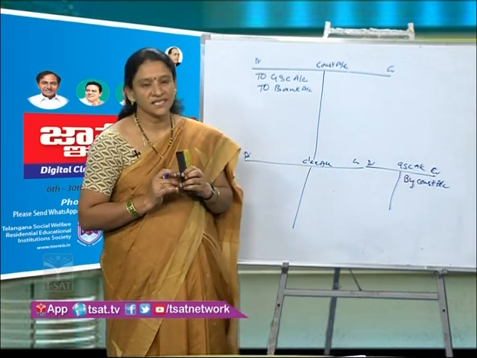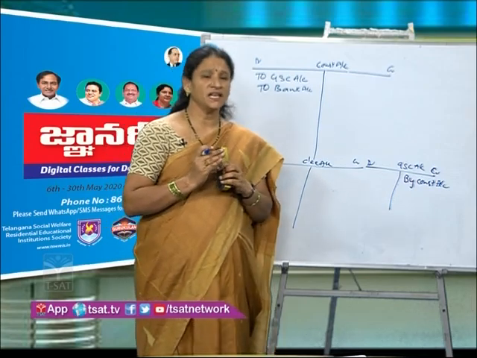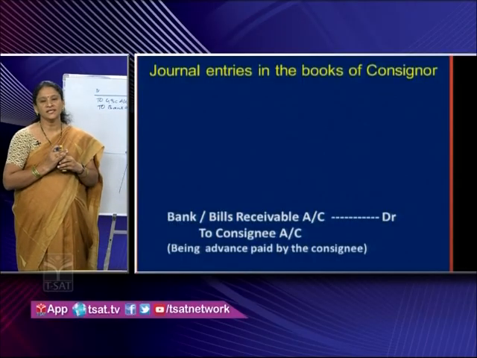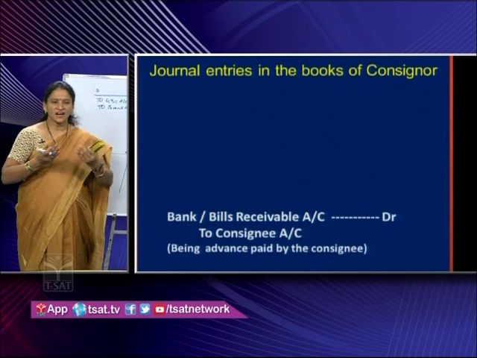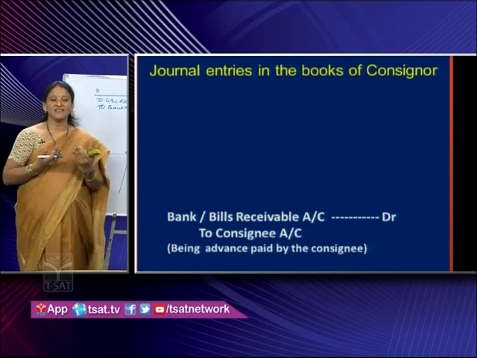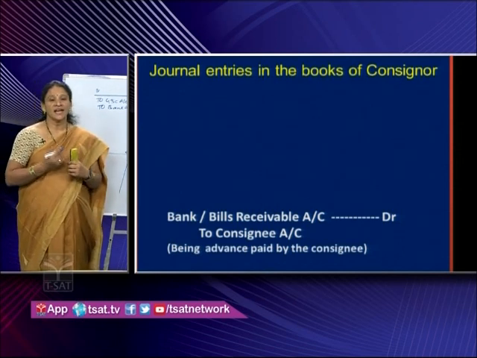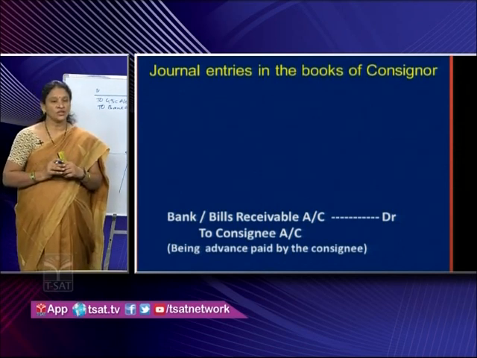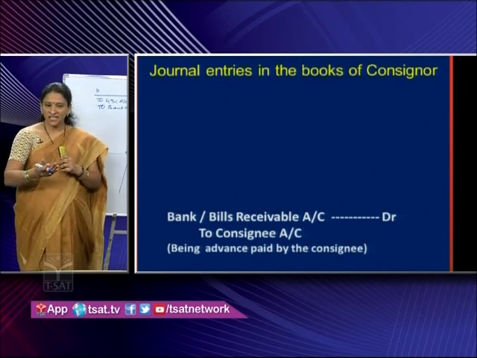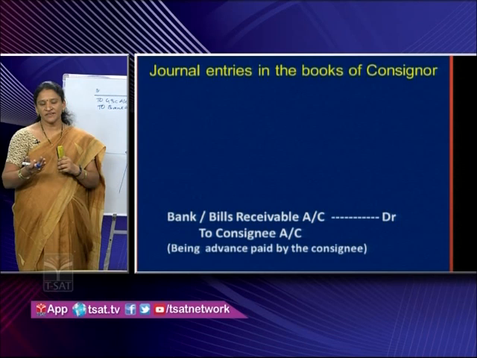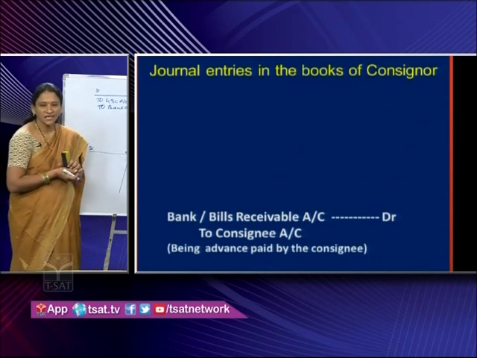And the next one is, sometimes consignee will pay some advance to the consignor. So an advance is coming. Consignor is receiving the amount. That's why bank account will be shown on the debit side and consignee account will be shown on the credit side. Consignee is the giver. Because consignee is giving the amount, consignee is the giver. So we are showing him on the credit side.